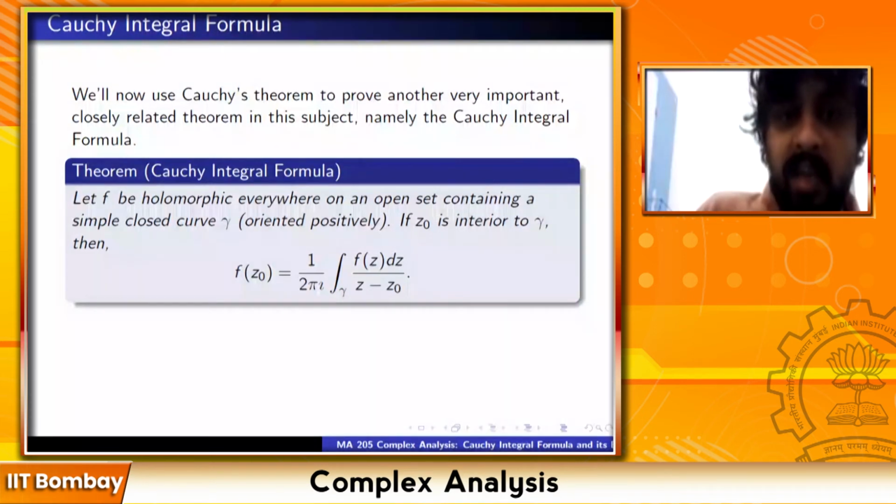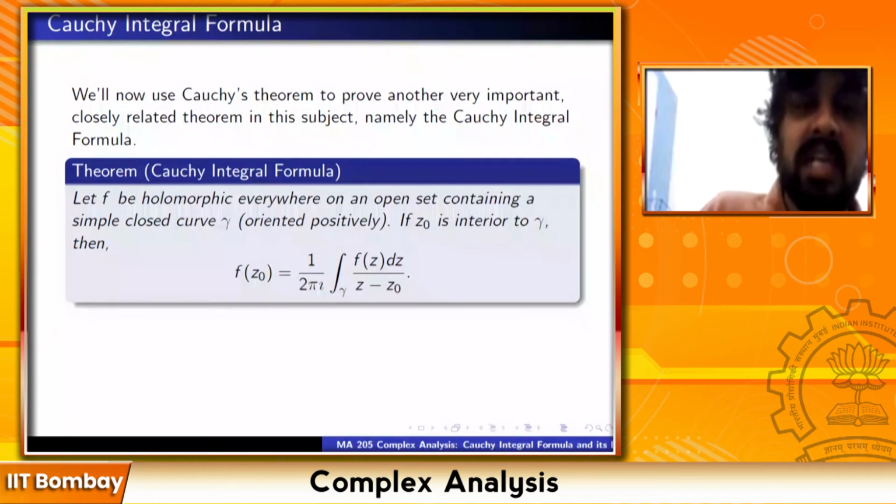F(z) is holomorphic everywhere. It is holomorphic on gamma. It is holomorphic in the interior of gamma. Everywhere. It is holomorphic on an open set containing gamma and its interior. Maybe I should say it a little more precisely. F is holomorphic on an open set containing gamma and its interior. Then f(z0) equals 1 upon 2 pi i times the integral of f(z) dz upon z minus z0. Is it clear? F is holomorphic everywhere, I have said.